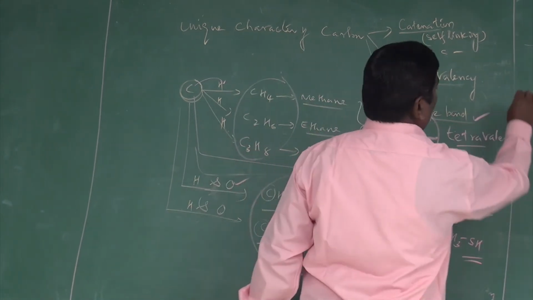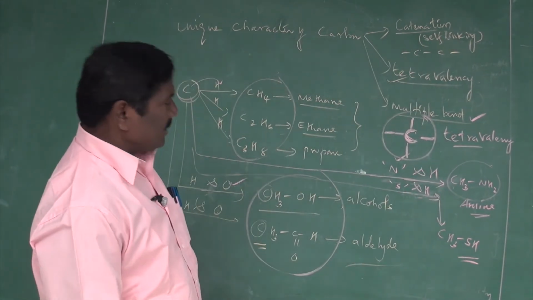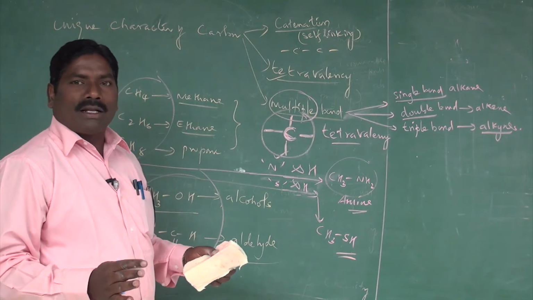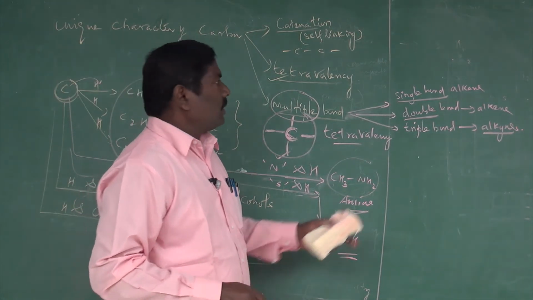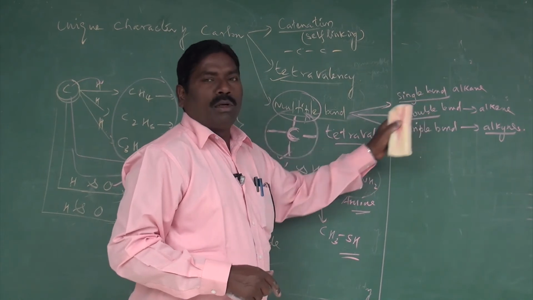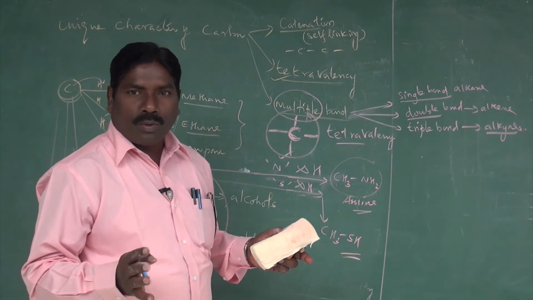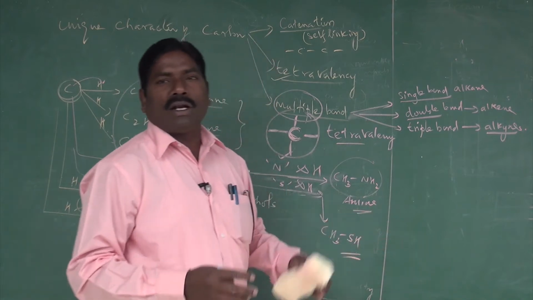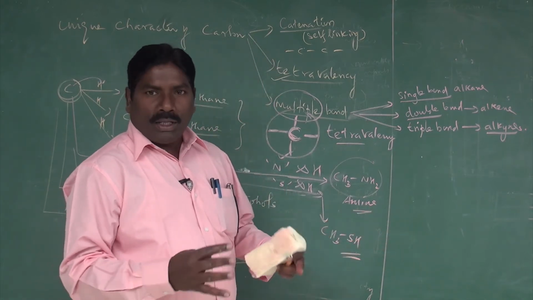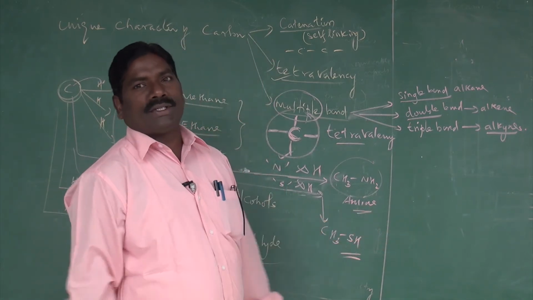Next we are going to see what the multiple bond character is. Multiple bonds are a unique property. The carbon can produce single bond, double bond and triple bond. Why? Because 2 or more shared pairs of electrons are present between the 2 atoms.